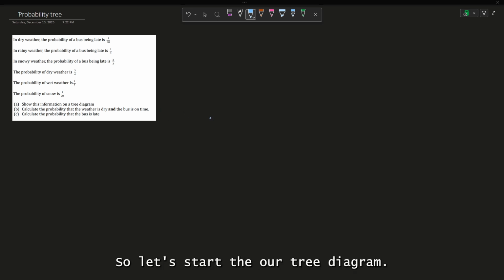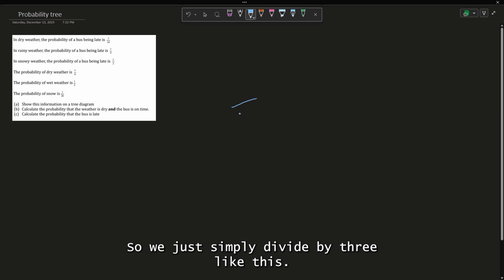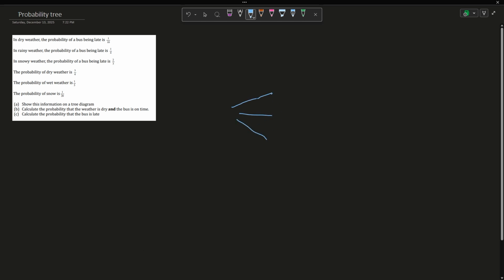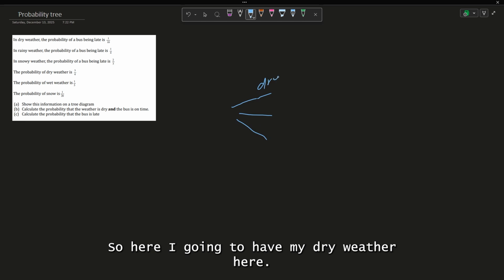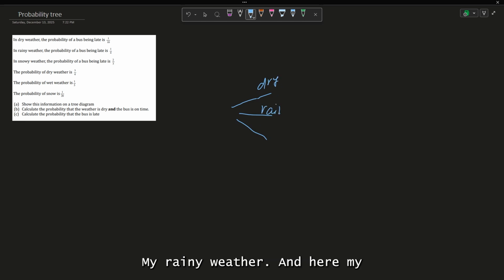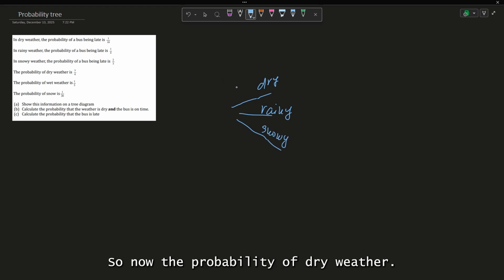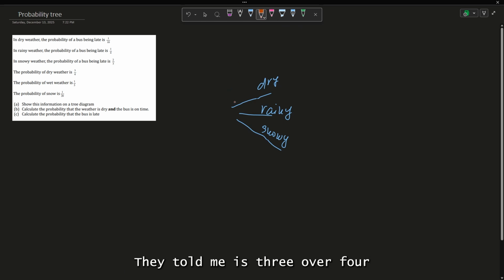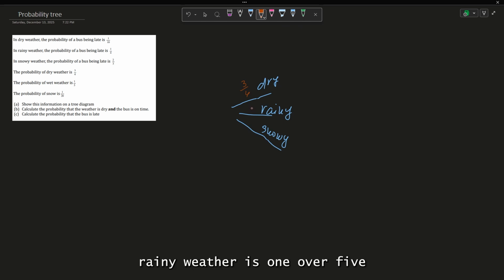Right, okay, so let's start our tree diagram. So we just simply divide into 3 like this. So here I'm gonna have my dry weather, here my rainy weather, and here my snowy weather. So now the probability of dry weather, they told me, is 3 over 4. Rainy weather is 1 over 5, and snowy weather is 1 over 20.